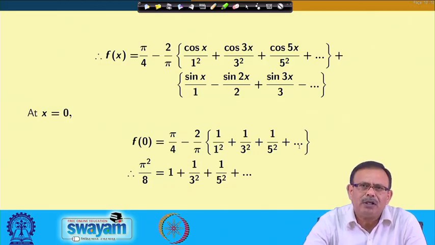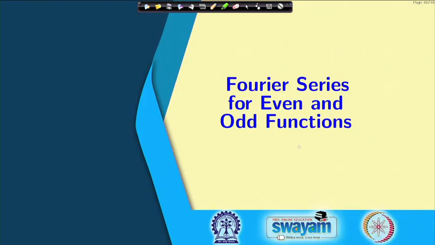So in this way, whenever I have a function, I can express the function in terms of a sine series or cosine series, which we are calling the Fourier series, and also from here we are finding the value of some finite series. And now, let us see the next one, that is Fourier series for even and odd functions. What happens for the case of even and odd functions?